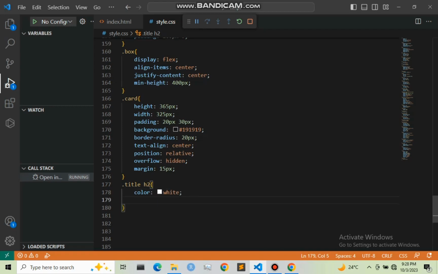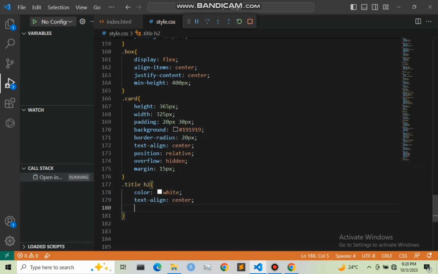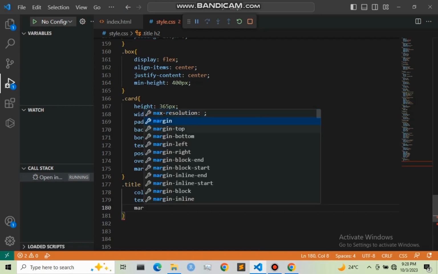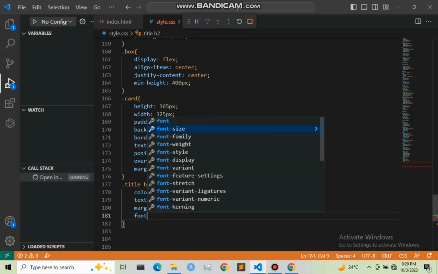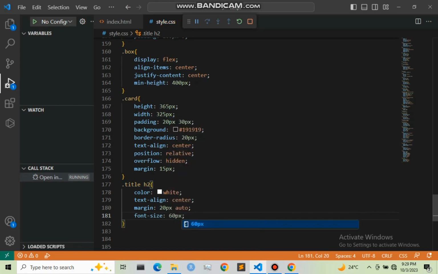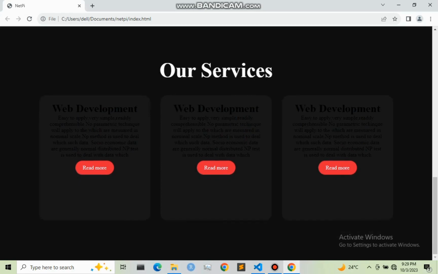And also the title we need it to be at center, that is text align. I'm going to give it as center, and also I'm going to give it a margin from top to be 20 pixels, top and bottom, but left and right I want it to be auto. And also I'm going to give it a font size of 60 pixels. So that is it for our title. So let me refresh this and see the output. So as you can see, we have our services right here.